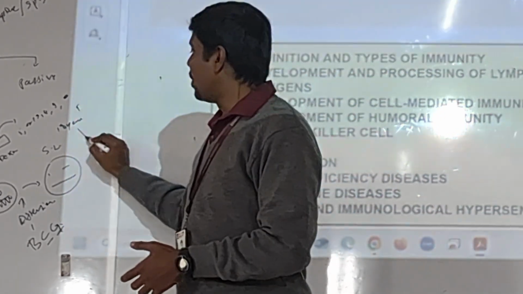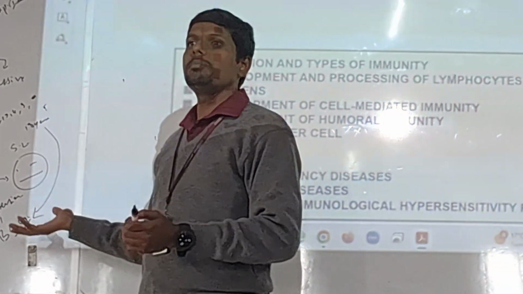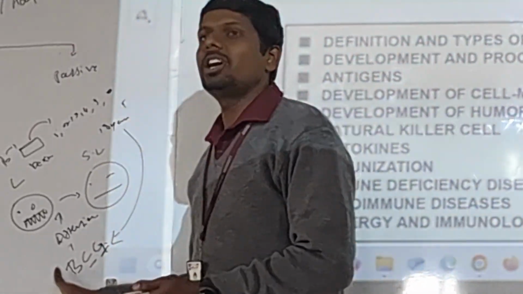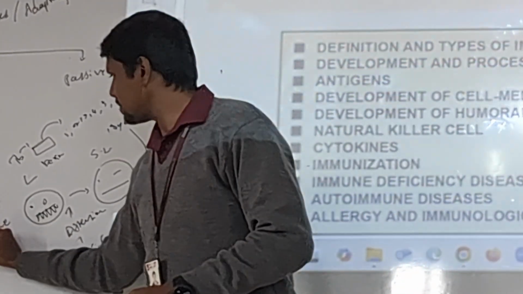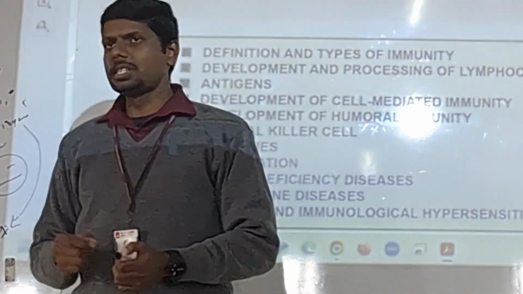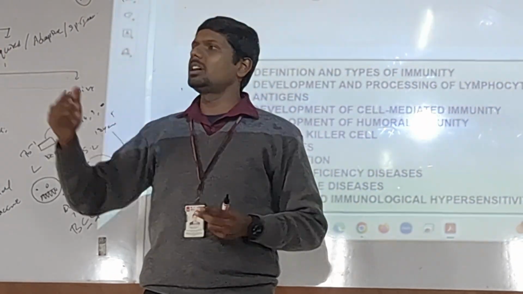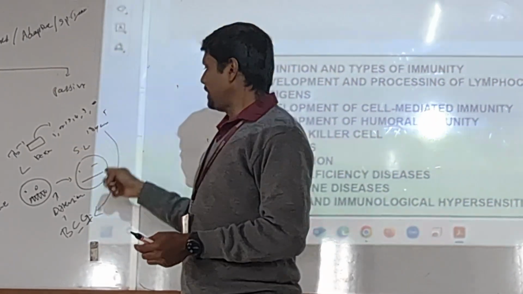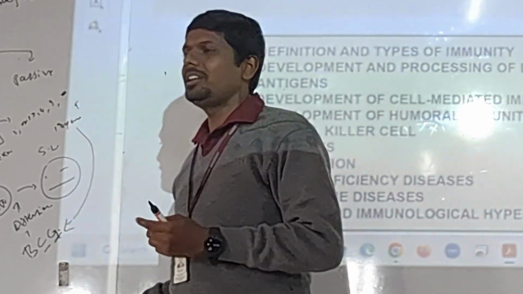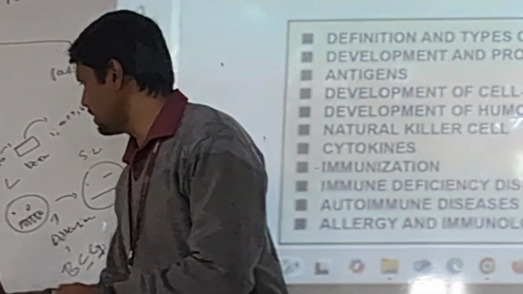At the end of the day, we got a vaccine called BCG. And today BCG is saving billions of lives from TB. So BCG is one classical example of a live attenuated vaccine. It is still alive, but now it is suppressed, so it will give protection against tuberculosis. It is no more the TB bacilli. It became a new species actually, but it can induce immunity against TB. Got it? That is all about BCG, the live vaccine.